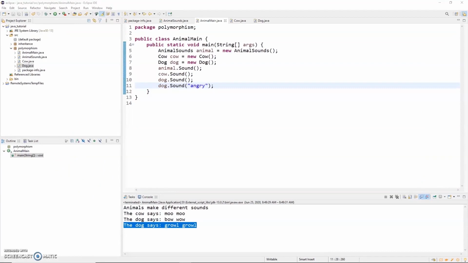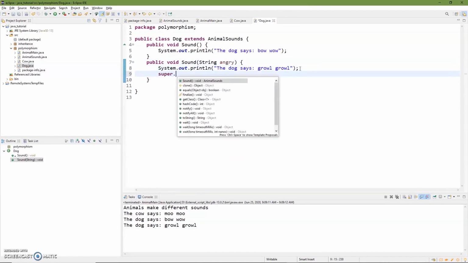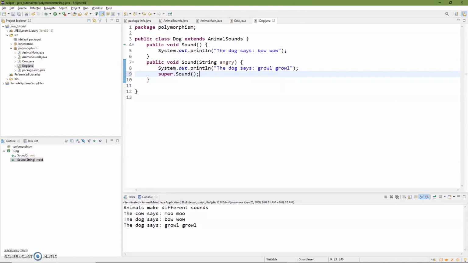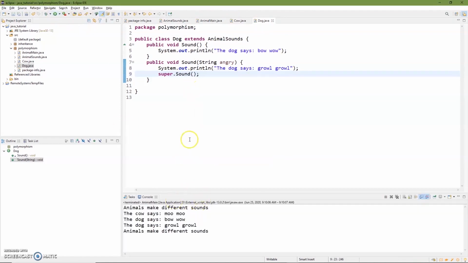So going back into our animal sounds, let's go in here to dog. And if we add a super.sound in here, this is going to reference whatever our extend is, because the dog extends animal sounds. And so here's our super.sound. And if we go ahead and run and compile this, you can see here that it says the dog says growl growl, because that's what we had it system out print line to.